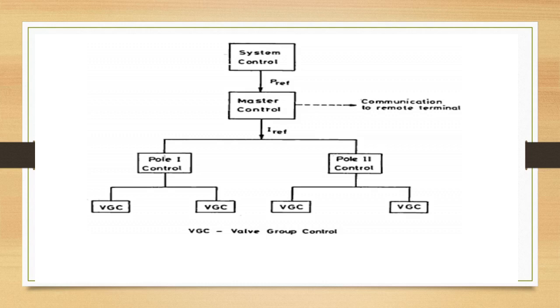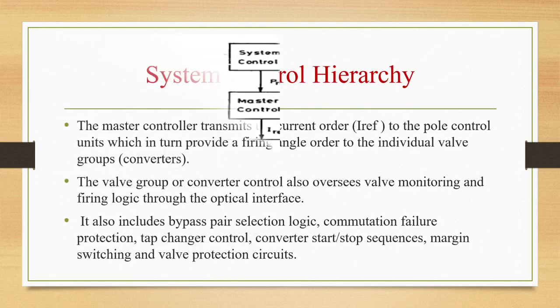Pole control will incorporate pole protection, DC line protection and optional converter paralleling and deparalleling sequences. The master controller, which oversees the complete bipole, includes functions of frequency control, power modulation, AC voltage and reactive power control. It will also oversee pole paralleling sequences, transient pole current increases for outage of a pole, balancing of pole currents and communication of the power or current order to the remote terminal.